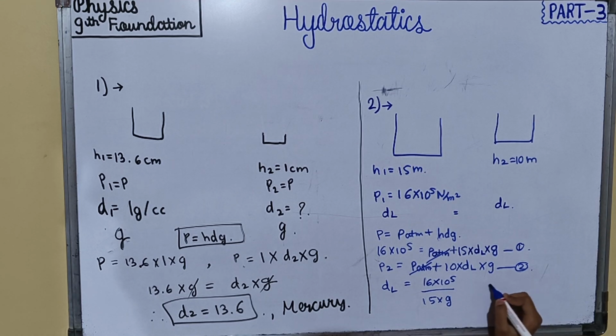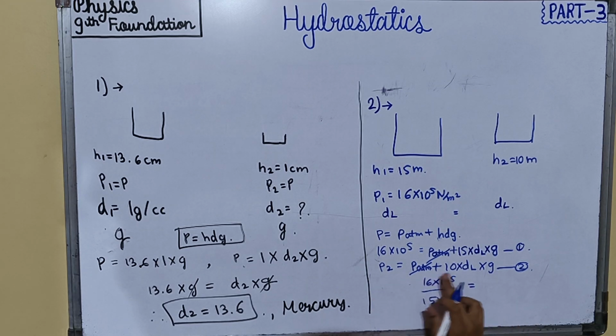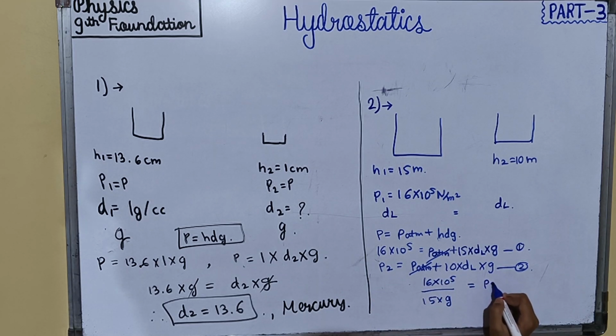On the other side it will be P2 upon 10 into g. g and g will get cancelled. 5 2s are 10, 5 3s are 15.